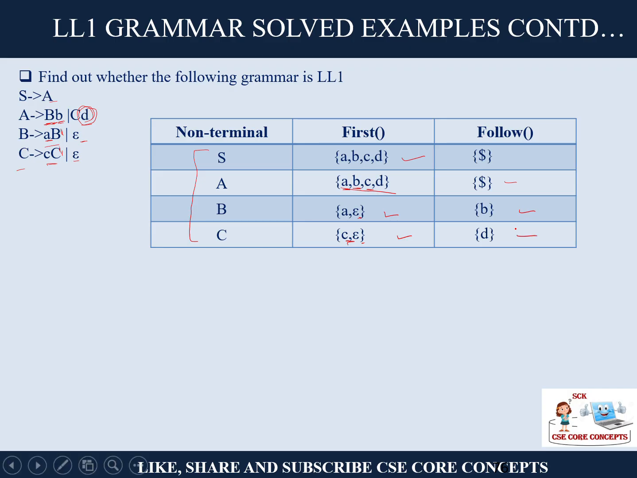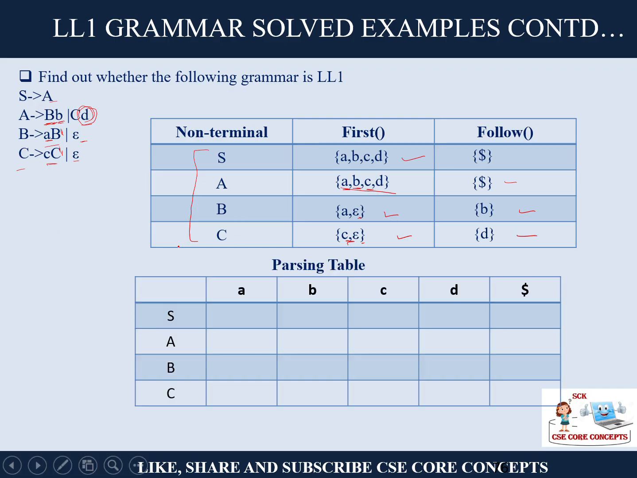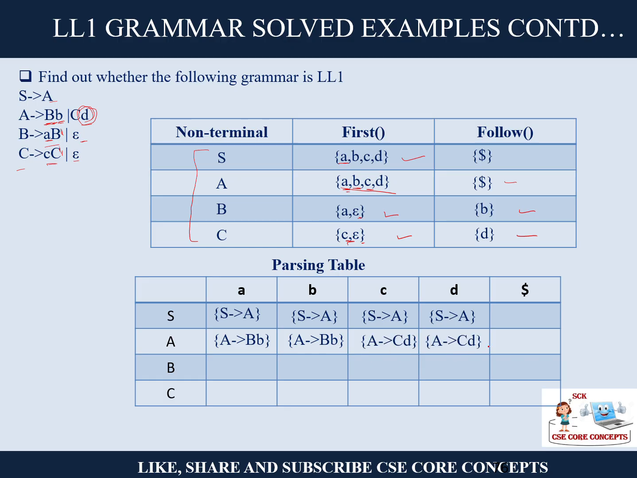Now create the 2D parsing table. Let us list down all the terminals and non-terminals. Now A is the first of S. Which rule? S to A. Done. For B, for C, for D, for all four it is done. Now let's come to capital A, with B, C, D again. So the rule is A to BB for B. For C and D it will be A to CD. Done. For B again it is A and epsilon.